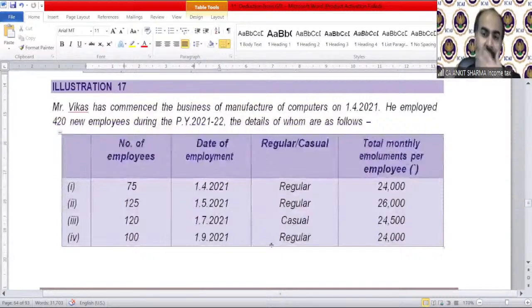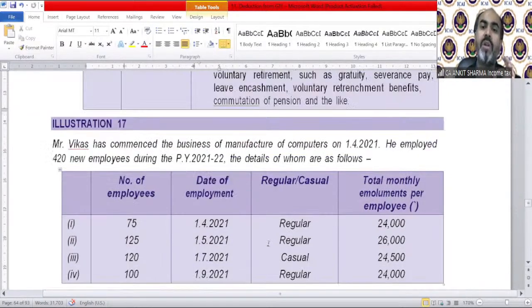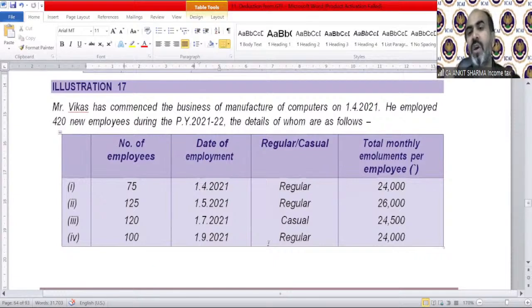Now here is the example. Mr. Vikas has commenced the business of manufacturing of computers on 1/4. He employed 420 new employees during the previous year 21-22. So we need to find it out. He is doing the business of computers, so that means he is not in those three specific businesses. So the days requirement should be more than 240 days.